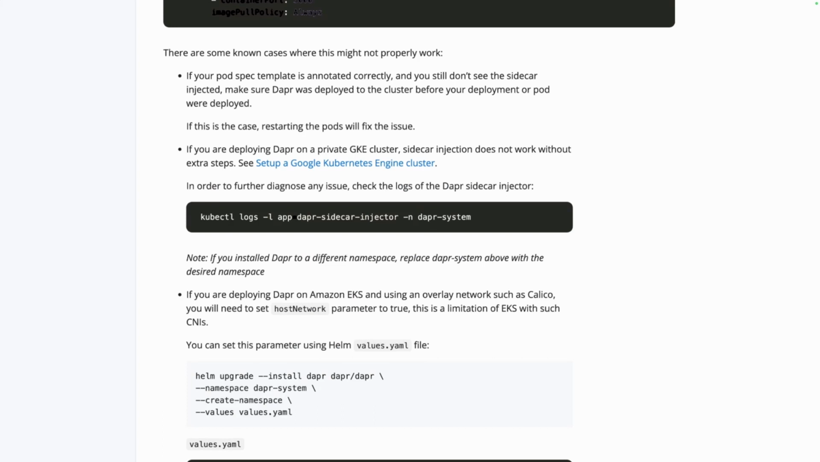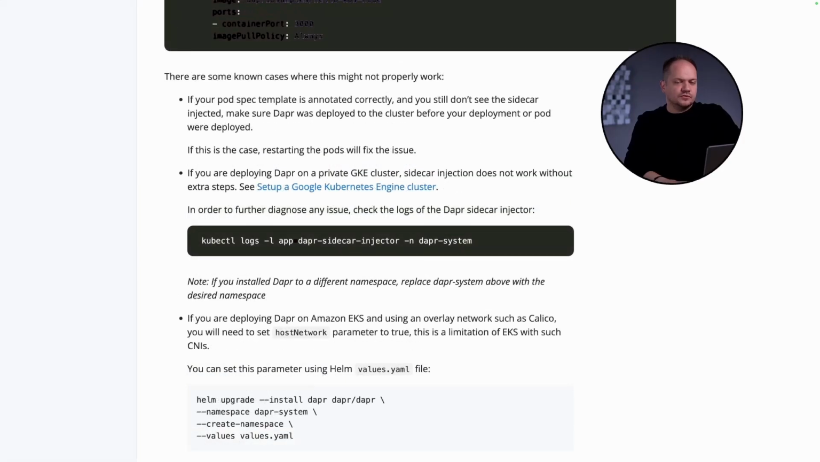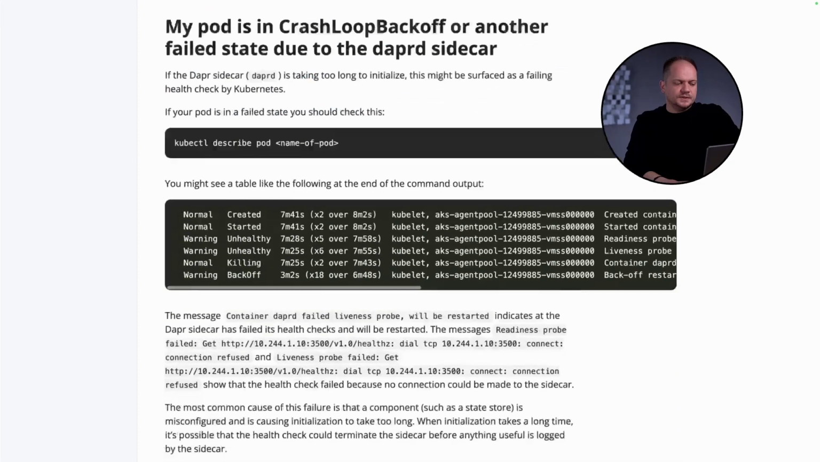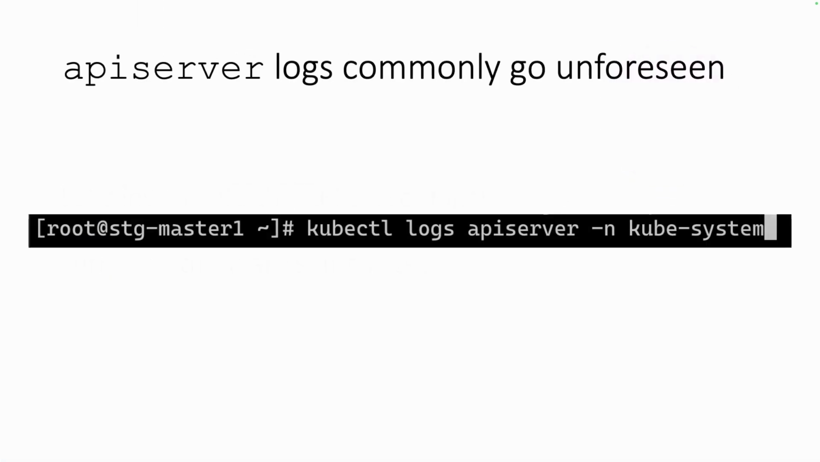But this got me thinking. There's one place we haven't looked into, namely the API server logs. Let's read through those. As it turns out, when you read the API server logs, we did actually get everything we were looking for. It told us that it couldn't call the sidecar injector. It told us that it was getting a 403 back.